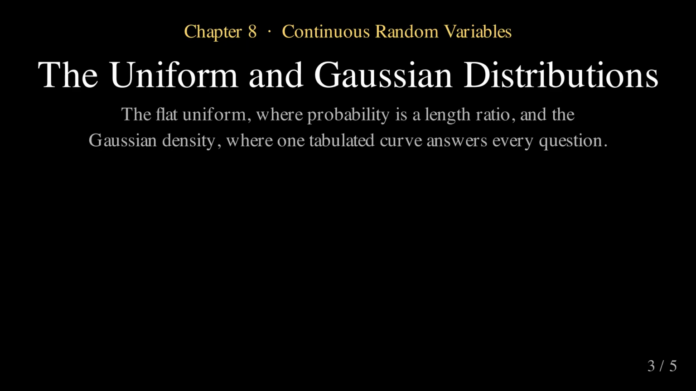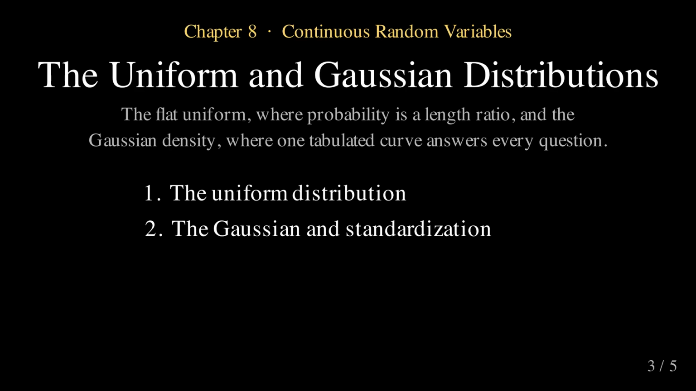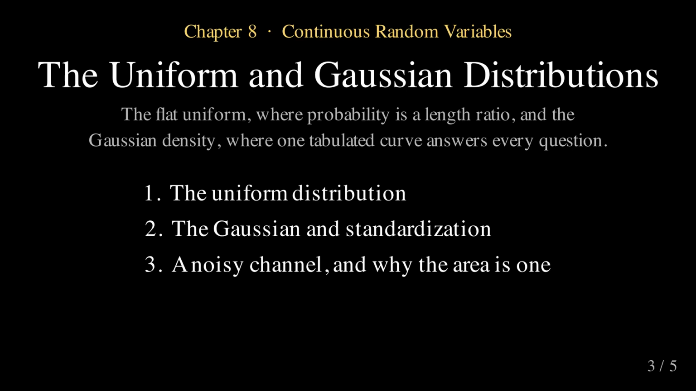Last video built the machinery of the continuous world, densities that we integrate for probability, and expectations that are integrals too. Now we start the catalog of distributions worth knowing by name. First, the flattest density of all, the uniform. Equal lengths, equal probabilities, and a weight for the bus computed honestly. Then the most important one, the Gaussian density, and the standardization trick that routes every question through a single tabulated curve. Finally, two payoffs, a noisy channel whose error rate is a tail probability, and the classic polar trick that proves the Gaussian is a density at all.